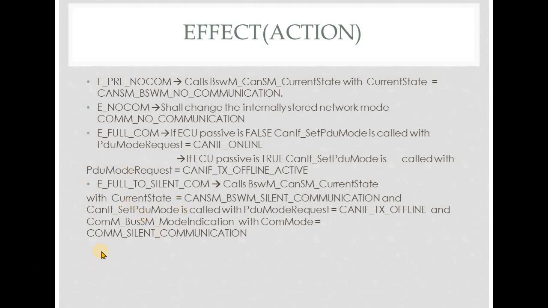Since the mode indication API is present in the CANSM module, we call it CANSM underscore CANIF mode indication. What will happen in that particular mode indication API? If the transceiver controller mode has changed properly, CANIF will inform CANSM via the mode indication API. The name of that API is CANSM underscore CANIF underscore mode indication.